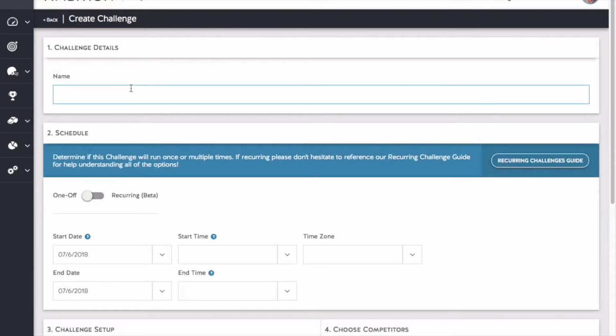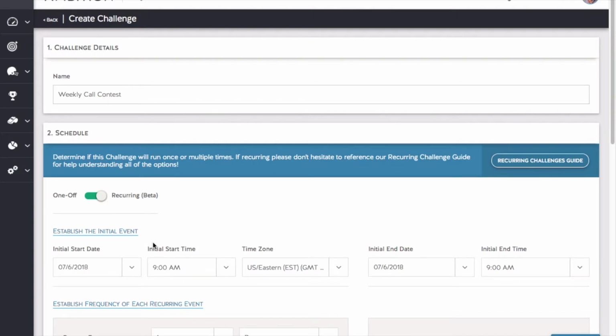From here, you can define the name of the challenge. Let's make a weekly call contest. Next, pick the schedule. You can either run your competition as a one-off competition or a recurring competition that happens over and over. You'll select whether you want a one-off competition or a recurring competition with a selector at the top. And in the case of the recurring challenges, you'll establish an initial event. This is the first instance of your competition that recurs time after time.